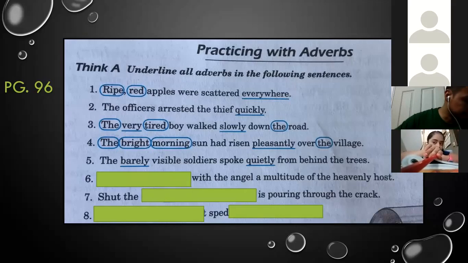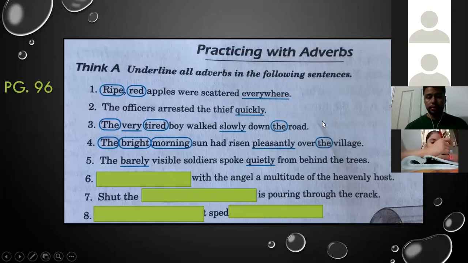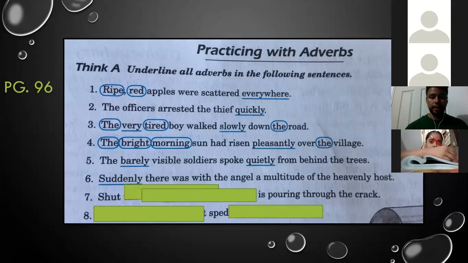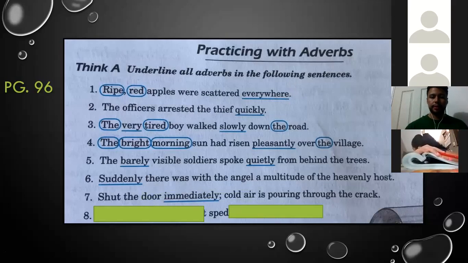Number 6, it says, suddenly there was with the angel a multitude of the heavenly host. So here we have suddenly is an adverb. Yes, well done. Simple as that. Okay. Number 7. Shut the door immediately. Immediately is the adverb. Correct. Well done. Thank you.